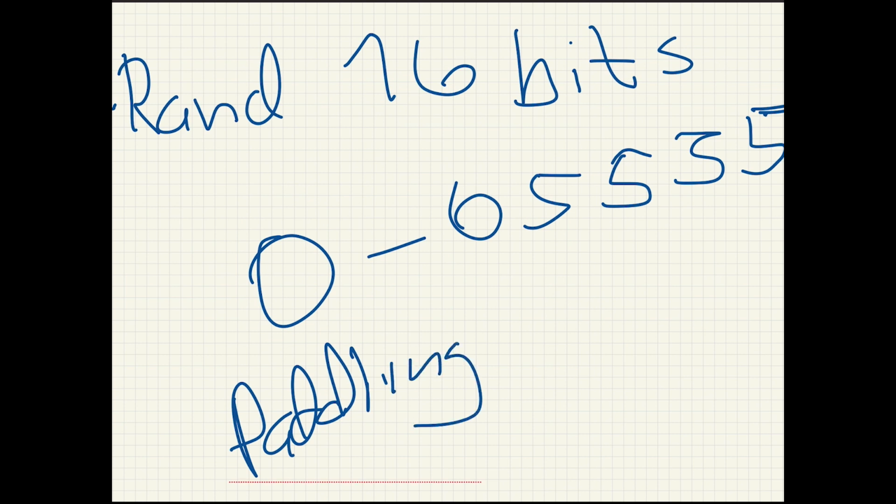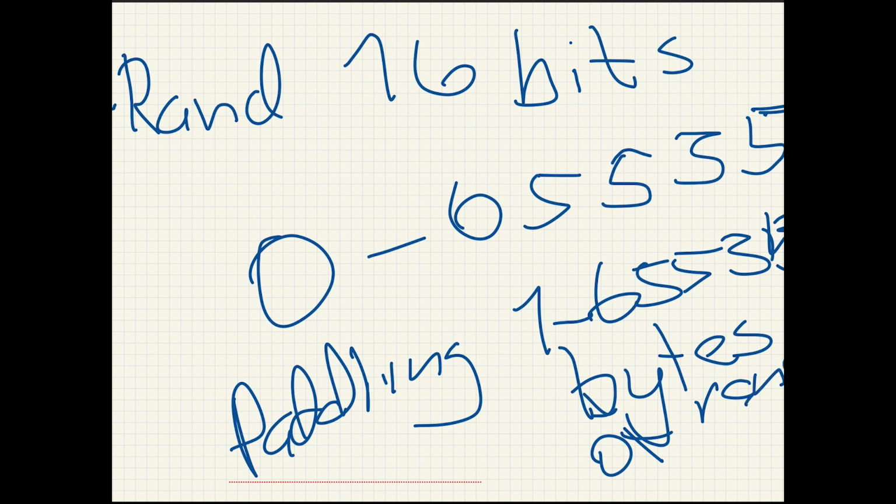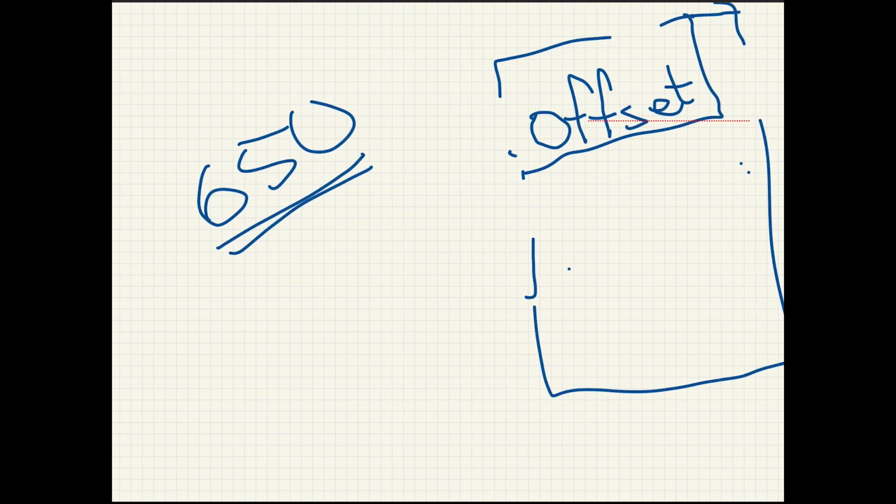And that will be somewhere from 1 to 65,535 bytes this time, of random data. Which means that this offset will be exactly as secure as this offset thingy.